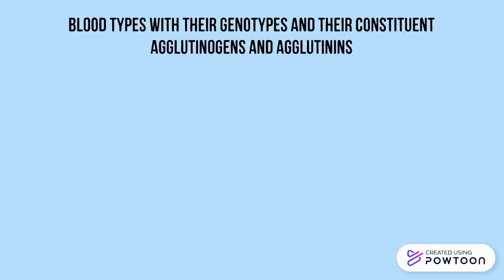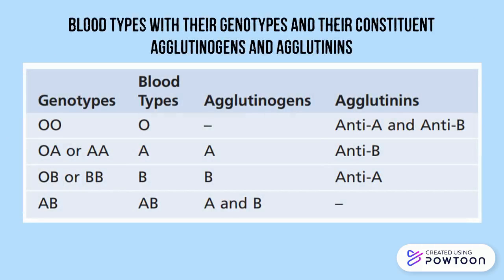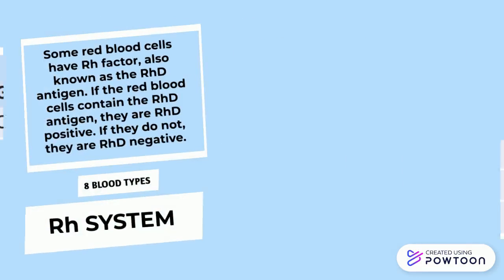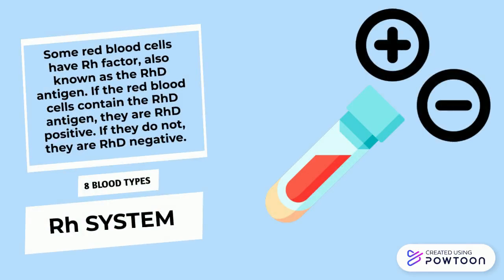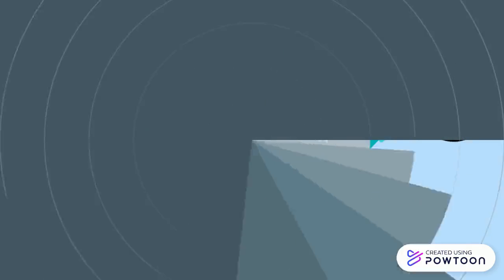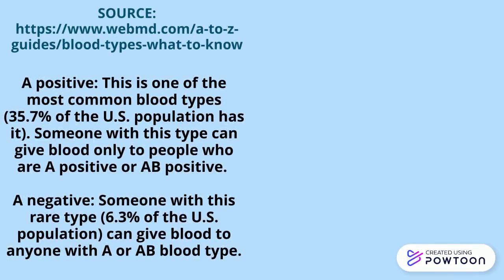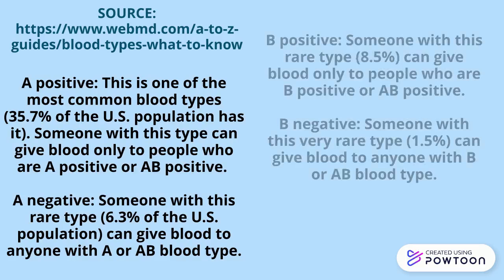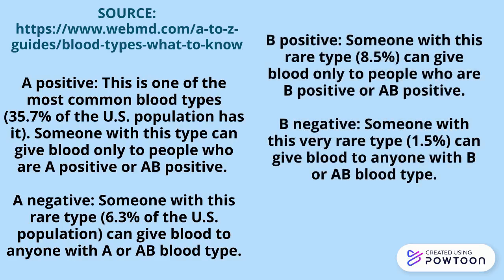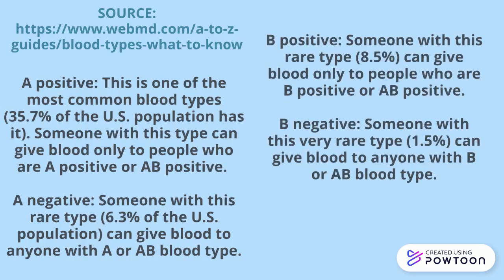There are four main blood types: type O, type A, type B, and type AB, and your blood type is determined by the genes you inherit from your parents. Each group can be either RhD positive or RhD negative, which means in total there are 8 blood types.